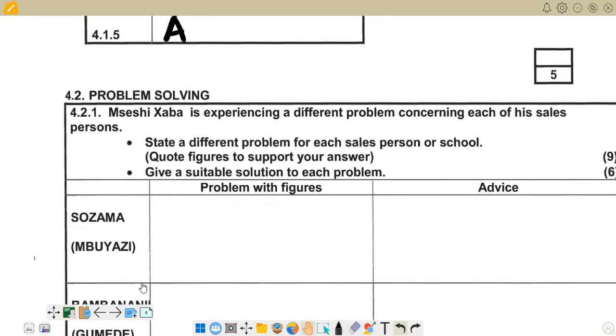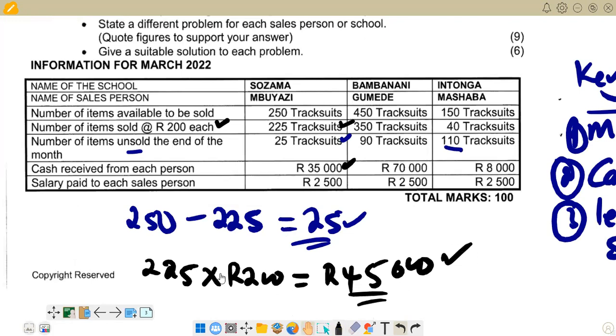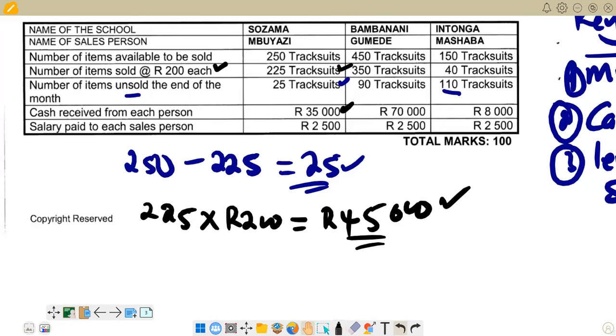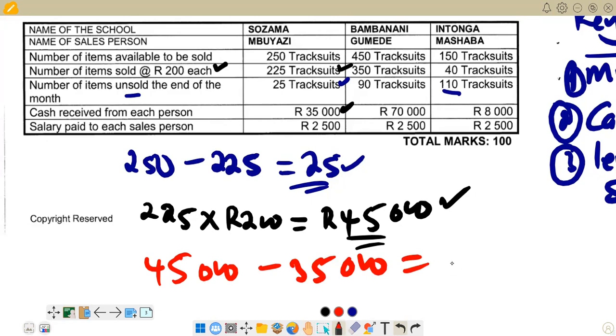We can just go there to find out the amount of the cash that is missing. To find the amount of cash missing, we are saying this 45,000, then we subtract this 35,000. Find the difference that is missing. Then we are going to get 10,000.